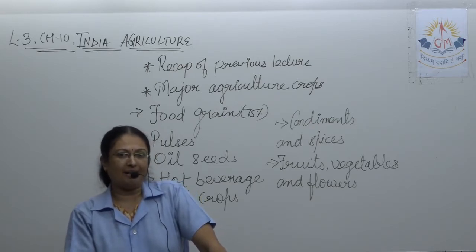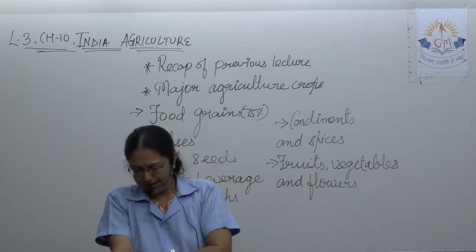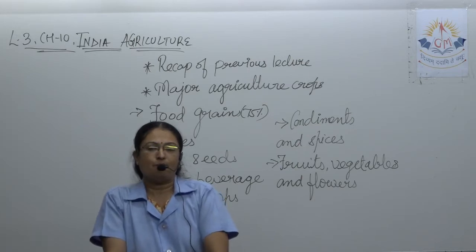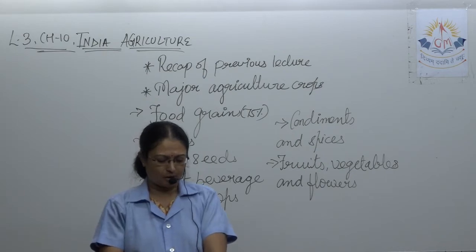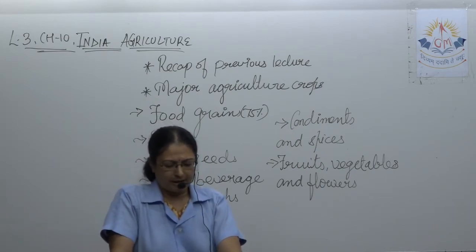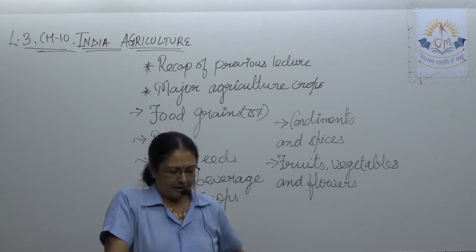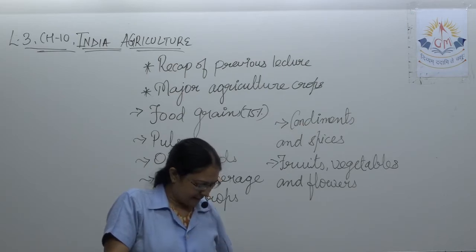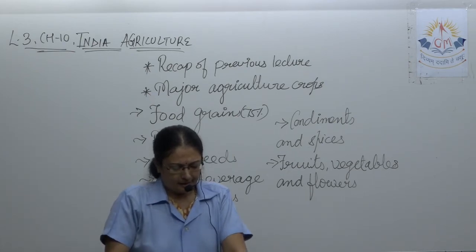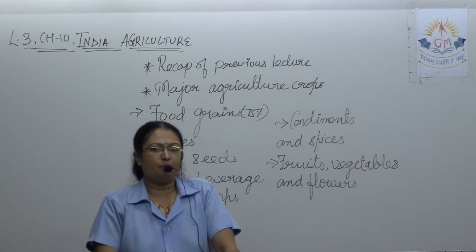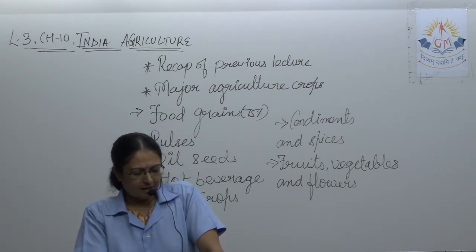So first is paddy. Paddy means rice. Now see, whatever the important points, you should underline and highlight them, because important concepts can be asked in your exam. Paddy is our most important crop. A large majority of the world and about half of the population of India uses it. India stands second in the world after China in paddy production.